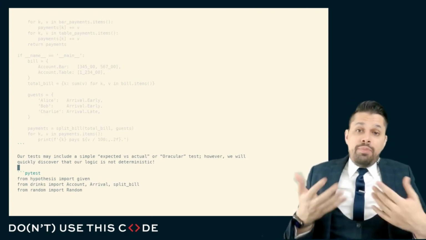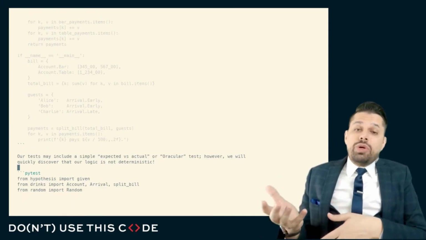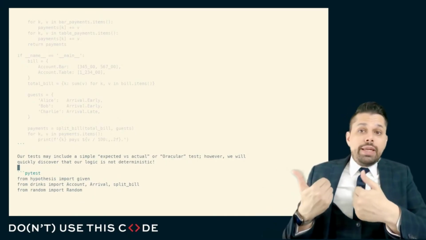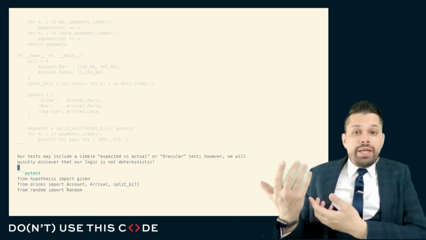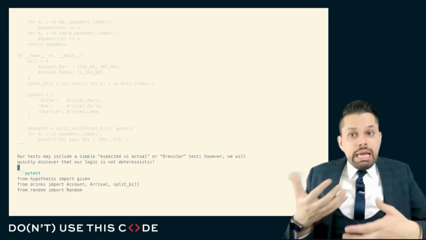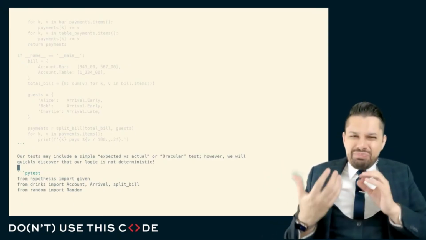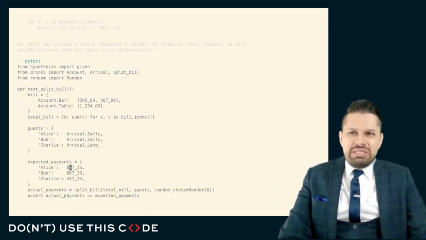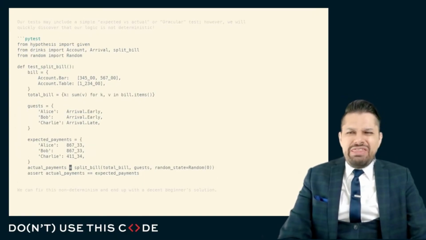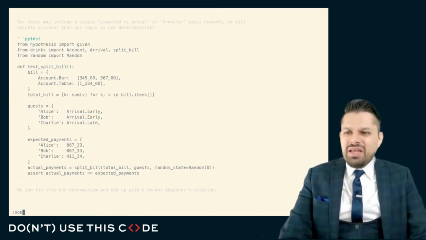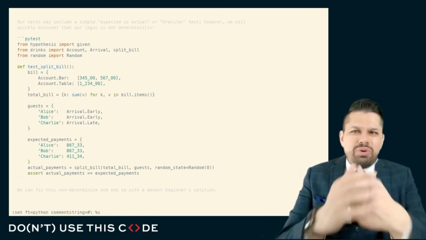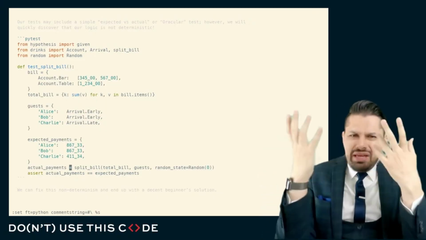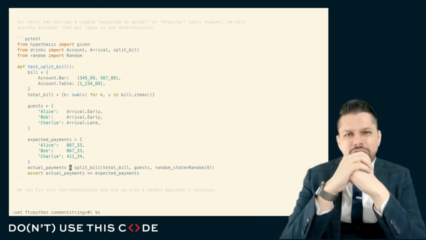If this problem is important to solve correctly, then we need some mechanism to assert that correctness, whether that mechanism is something like type hinting, something like manual testing, or some kind of automated testing, or some combination of those three. And so likely, we might end up with some kind of test, but note that this expected versus actual or oracular test, well, the downside of this is it really isn't altogether that much different than a test that is performed manually. It really is just kind of saying, okay, here's some input, here's some output. Do they match up? Does the expected match my actual?